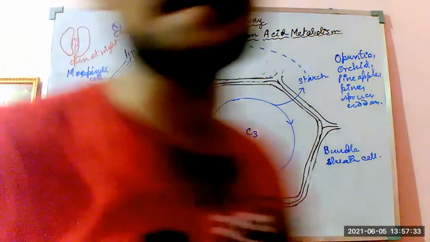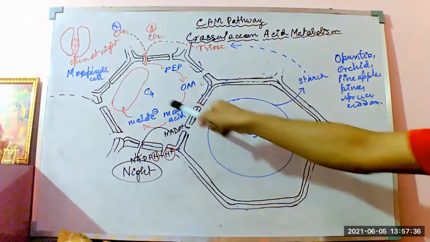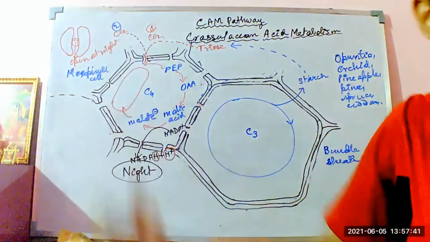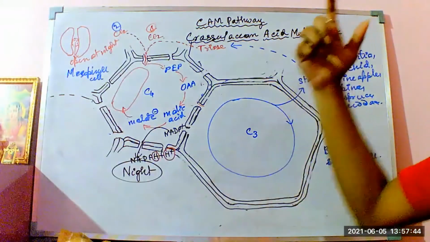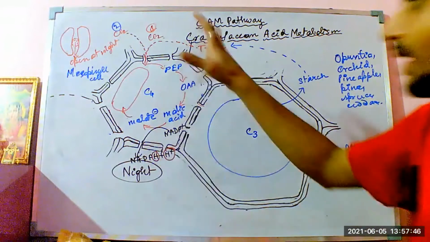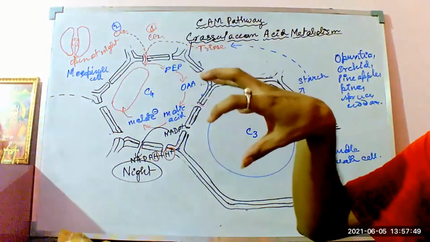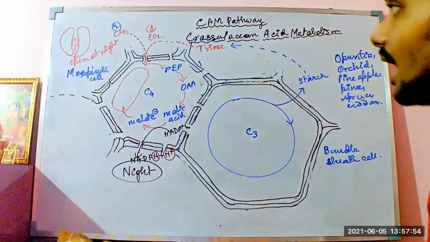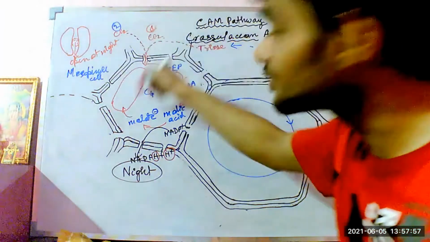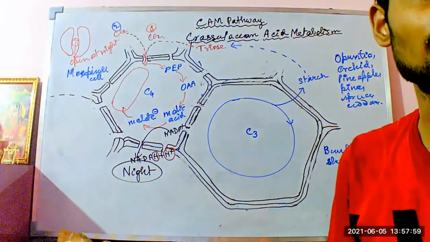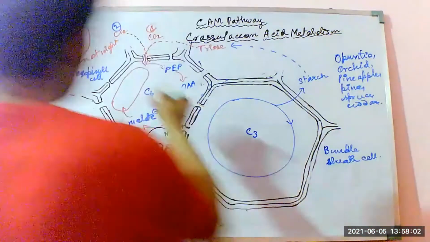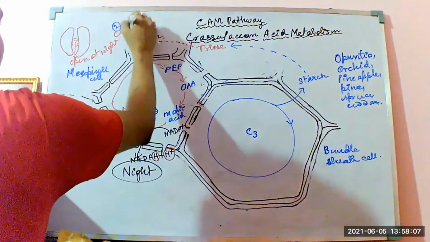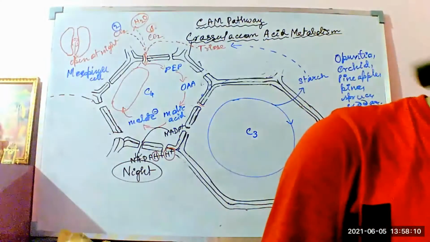All of these reactions are happening during the night time in the C4 cells. Now once the malate ion gets deposited in the vacuole of the mesophyll cells, the osmotic concentration increases. Unlike the normal photosynthetic plants, in normal photosynthetic plants, what used to happen? The H2O or water molecules used to enter into it in order to open the stomata. But here the reverse thing happens. The H2O molecules get outside due to the transpiration that happens during the night.